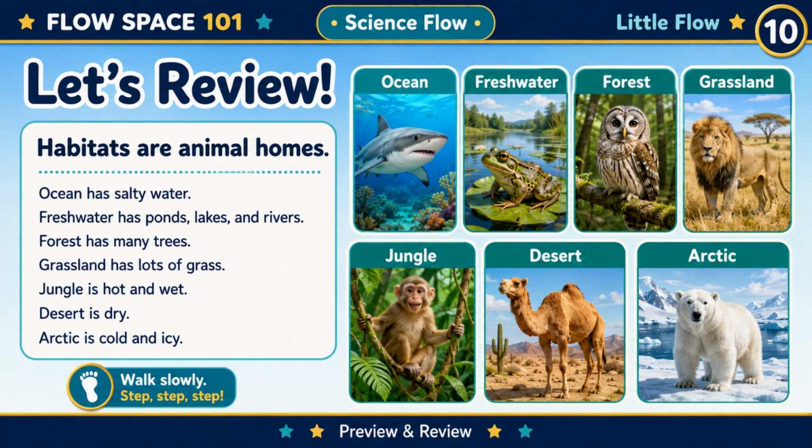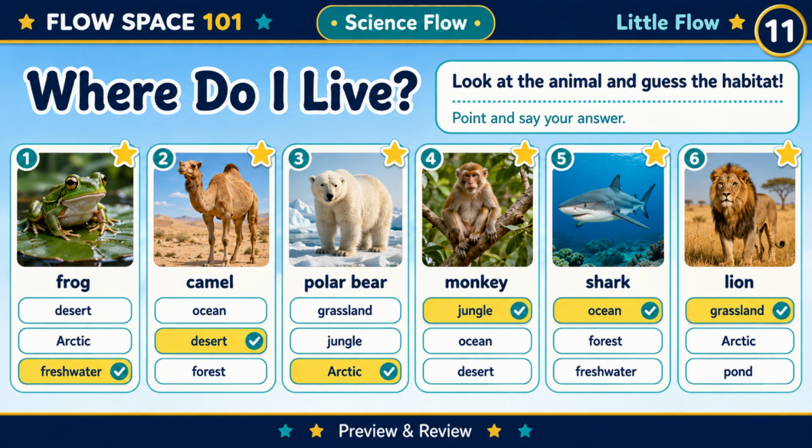Now let's play a game. Let's play. Look at the animal and guess the habitat. Point and say your answer. Where does a frog live? Does it live in the desert, the Arctic, or freshwater? Yes, a frog lives in freshwater.